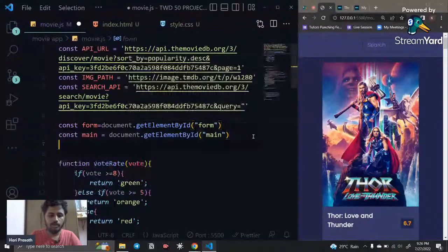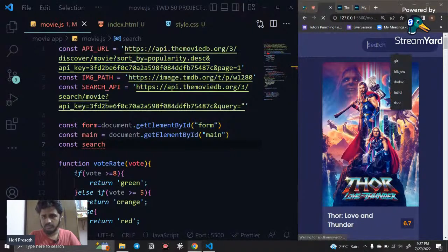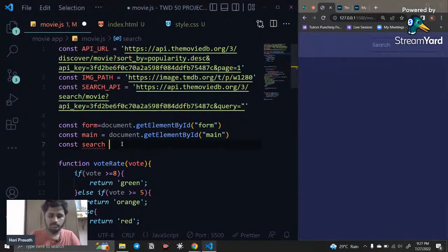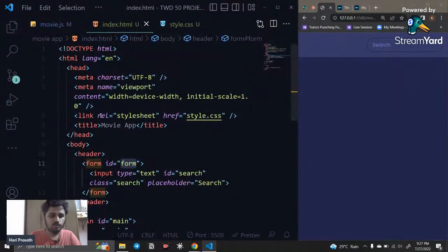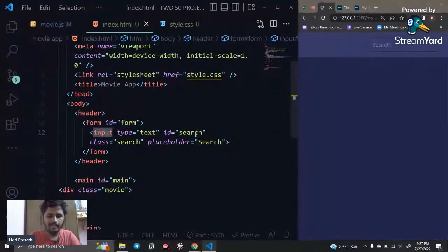And the next thing you need to do is fetch the search one. Which one? This search one. Because the form is responsible for the submitting event, and this is going to be the search one. How can we get that search one? We can get it by fetching this input. Here you can see it has the ID of search.